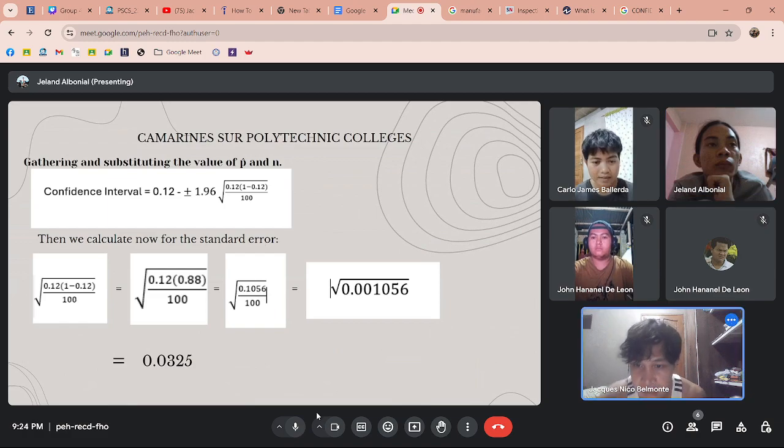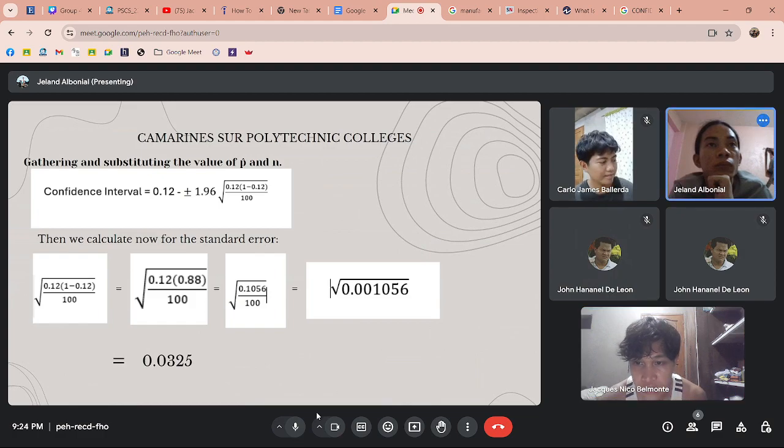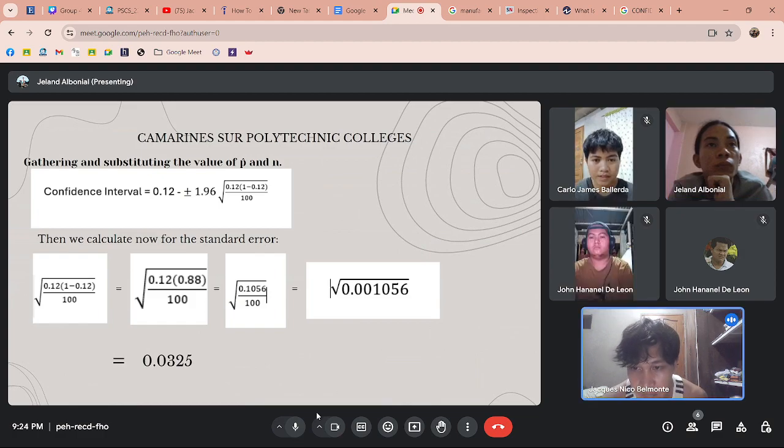Then after you tackle the parentheses, you need to multiply 0.12 times 0.88, which is equal to 0.1056. Then after that, you need to divide it by 100.